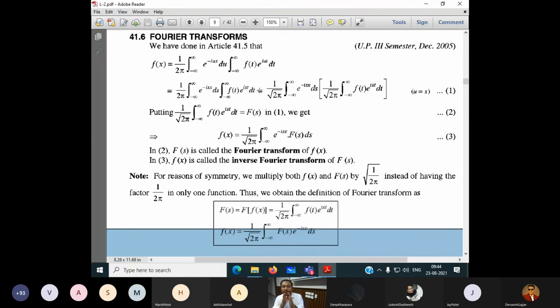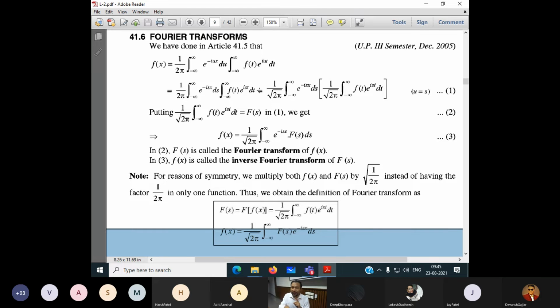They're talking about the symmetry, meaning if I transform from the time domain to the frequency domain. Here it is not mentioned very clearly. Once we transform from time domain to frequency domain, it is transformed to S plus I sigma, which is a complex plane.